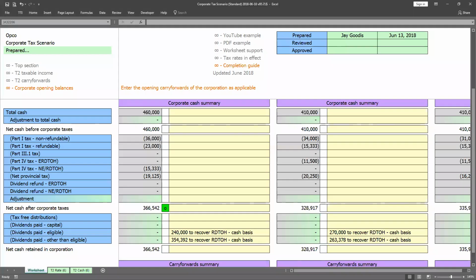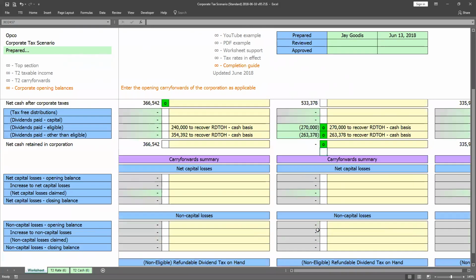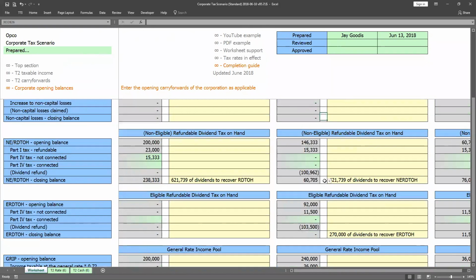So this complicated logic is embedded throughout TTI's corporate worksheets, which also optimize the difficult constraints on cash and the circular nature of the marginal cash from RDTH accounts. As you can see here, once I include the dividend recommendations, the net cash retained comes down to nil, and any closing account balances are shown in the carry forward sections.